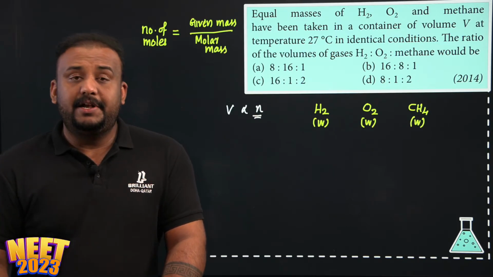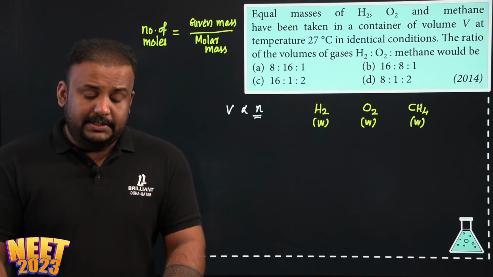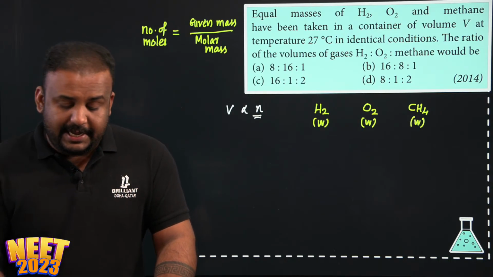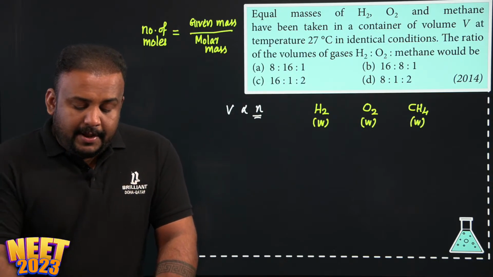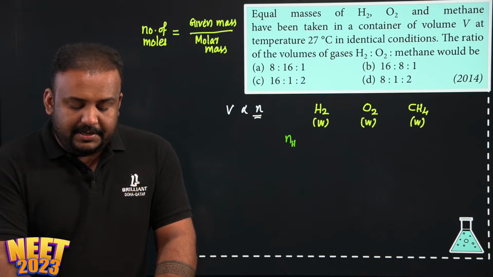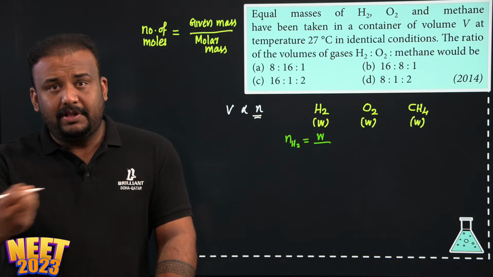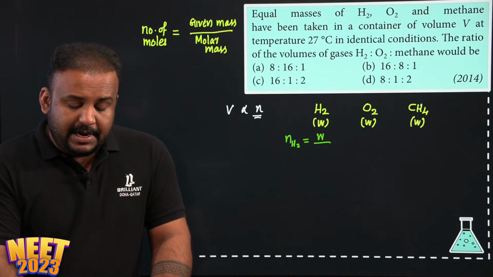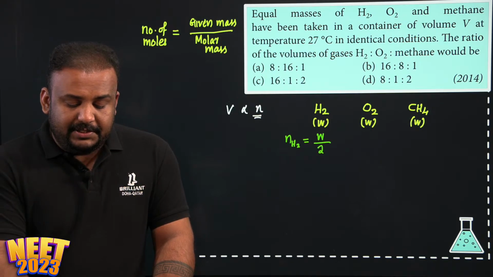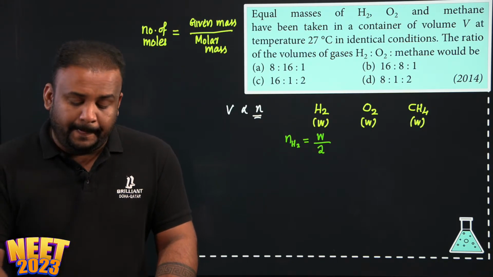So if you apply this formula in this case, the number of moles of hydrogen is equal to the given mass, let's take it as W, because all the gases have the same mass, divided by the molecular mass of hydrogen, which is 2.